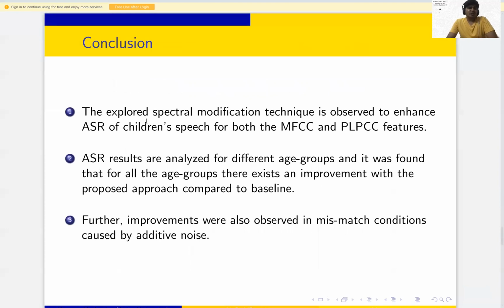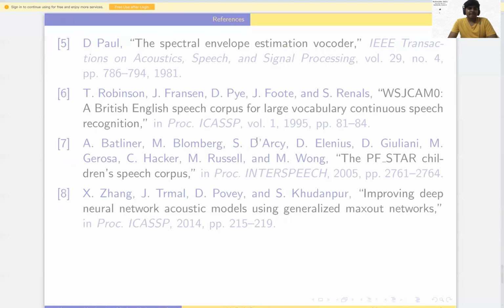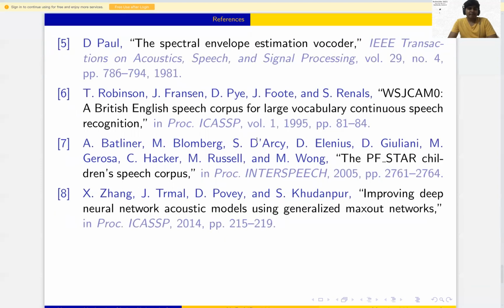Conclusion. The conclusion of the paper is that the explored spectral modification technique is observed to enhance ASR of children's speech for both MFCC and PLPCC features. ASR results are analyzed for different age groups, and it was found that for all the age groups there is an improvement with the proposed approach compared to the baseline. Further improvements were also observed in the mismatch condition caused by noise. So this is the conclusion of our paper. These are the references. Thank you.